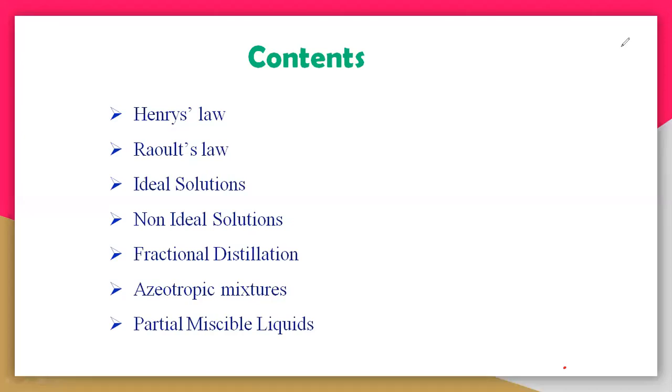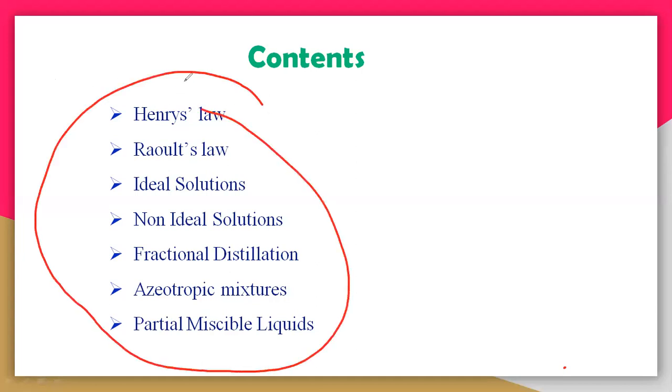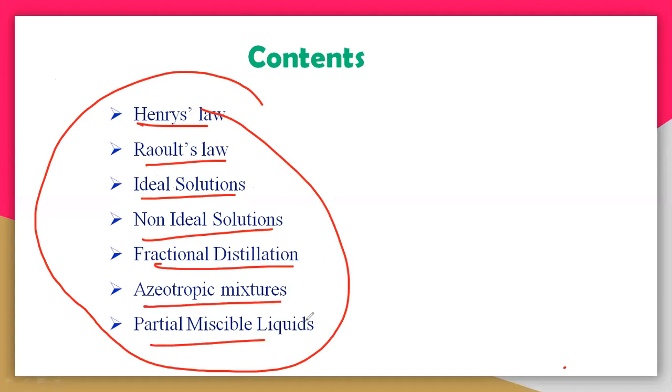So hi everyone. Today we are going to start the next session, which is Raoult's law. In the last session we already completed up to Henry's law. In this particular solutions chapter, these are the topics you have to study: Henry's law, Raoult's law, ideal solution, non-ideal solution, and fractional distillation. The next ones are azeotropic mixtures and partially miscible liquids. So let us understand one by one.